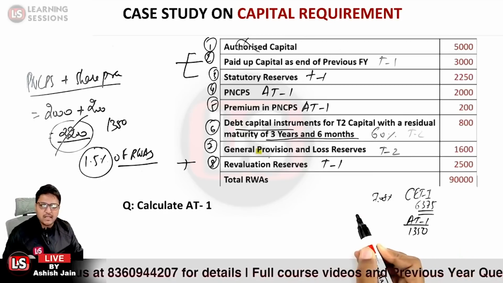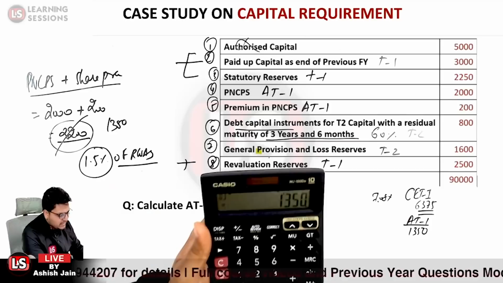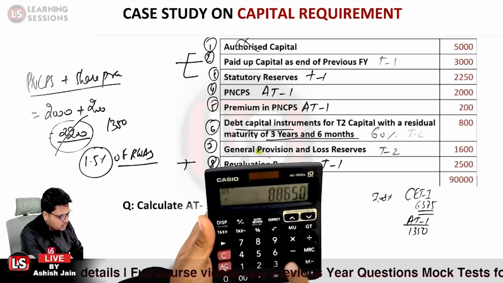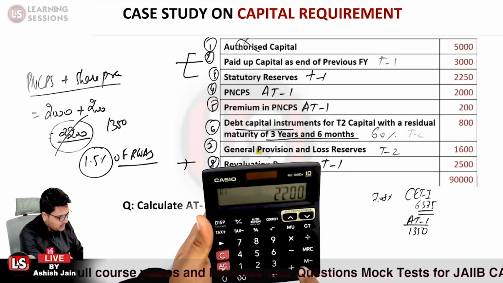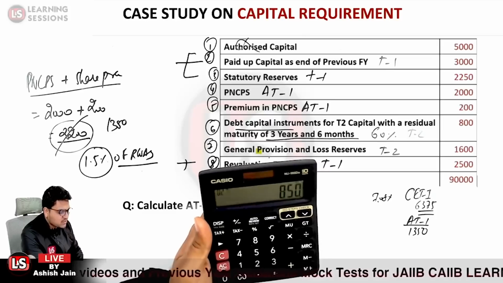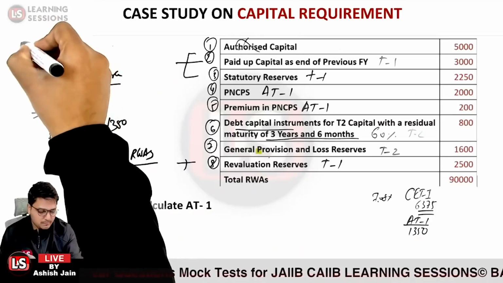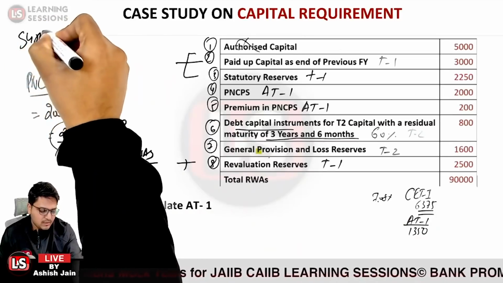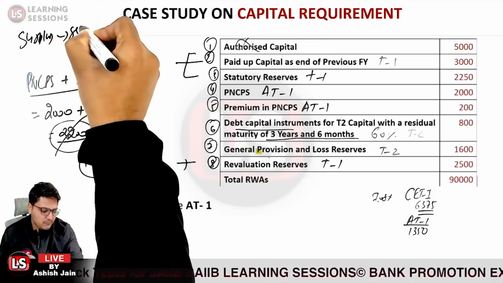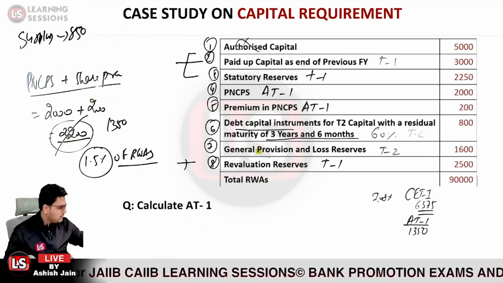And what is the surplus we are getting? We have 2,200 as the total of the components, so it is 2,200 minus 1350. This is the surplus which is available, and that will form a part of the tier 2 capital. I'm writing it over here: a surplus of 850, which can be part of the tier 2 capital.